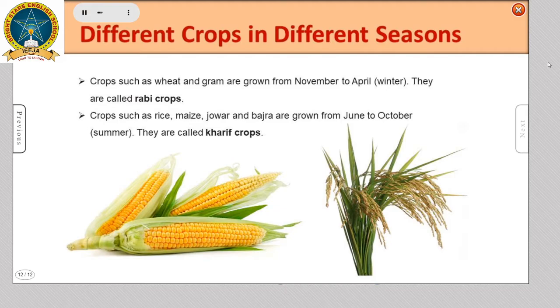Different crops in different seasons. Crops such as wheat and gram are grown from November to April, winter. They are called rabi crops. Crops such as rice, maize, jowar, and bajra are grown from June to October, summer. They are called kharif crops.